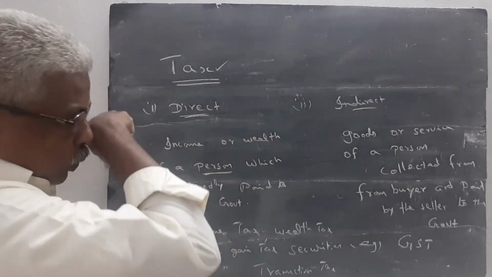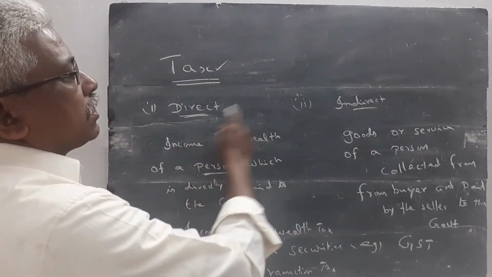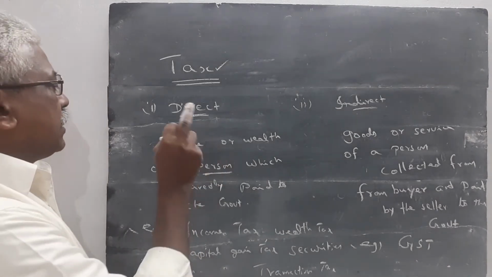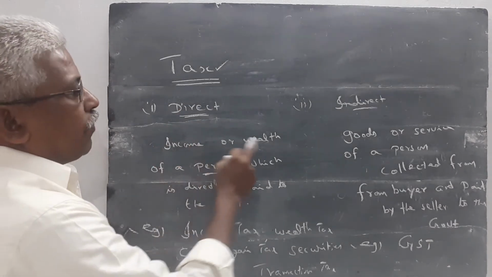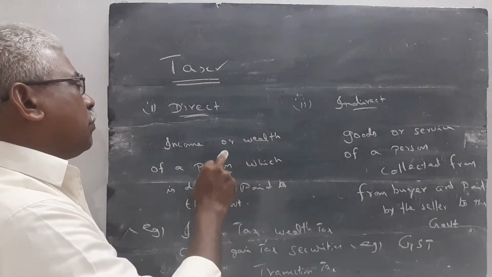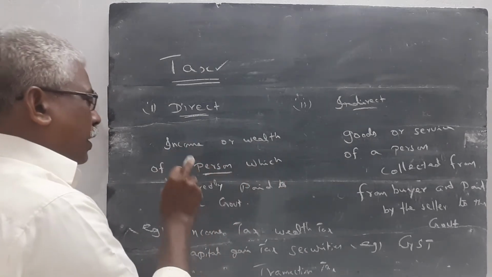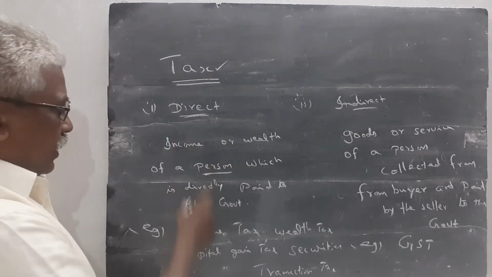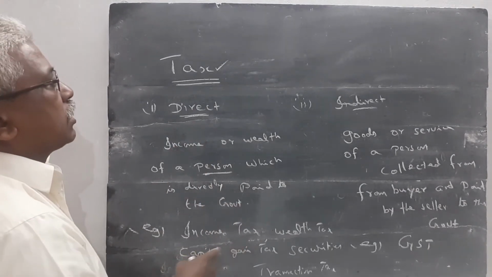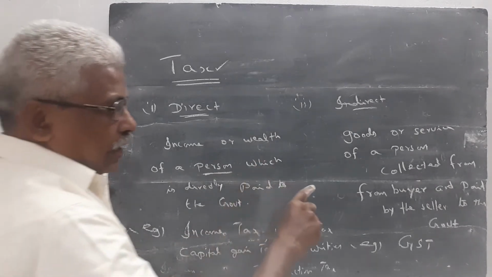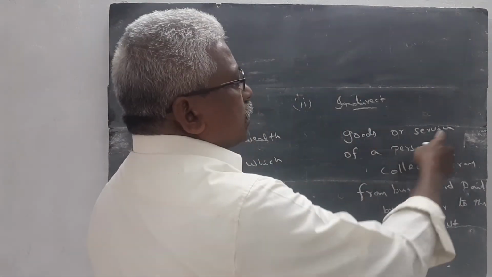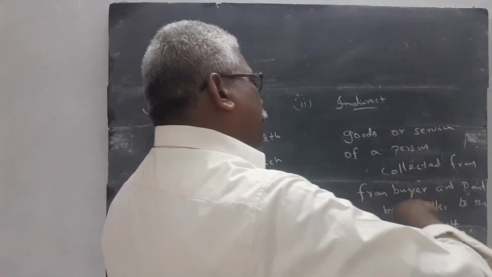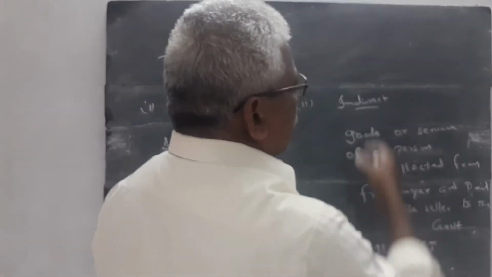There are two types of tax. Number one, direct tax. Number two, indirect tax. Direct tax means if a tax is levied from the income or wealth, and the income or wealth earned by the person is directly paid to the state, it is called as a direct tax. Income tax is the best example of the direct tax. Indirect tax, if tax is levied on the goods or services of a person, collected from buyer and paid by the seller to the government, is called as an indirect tax.